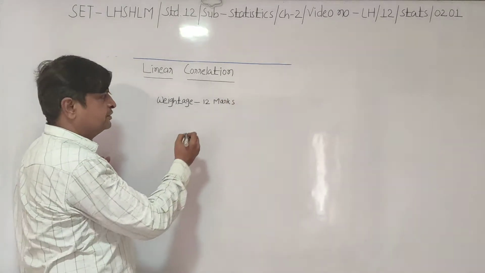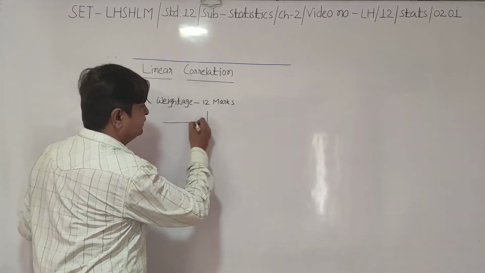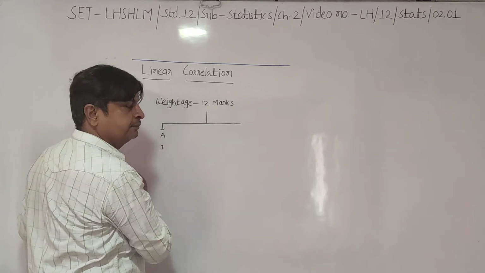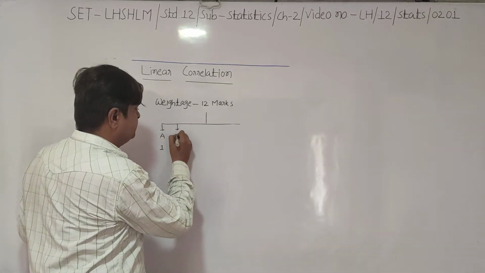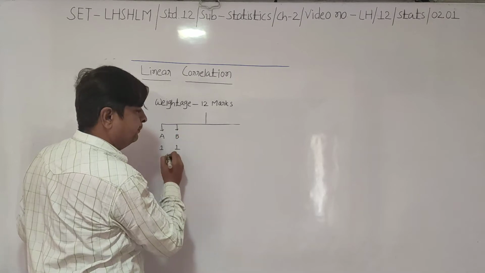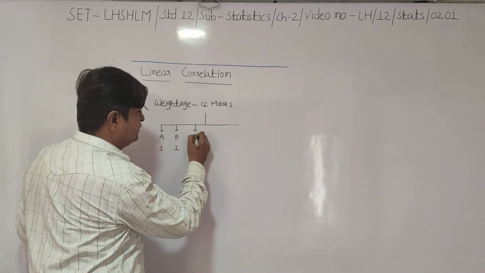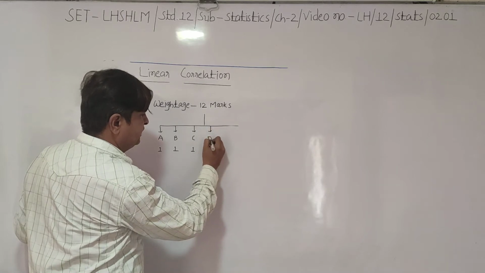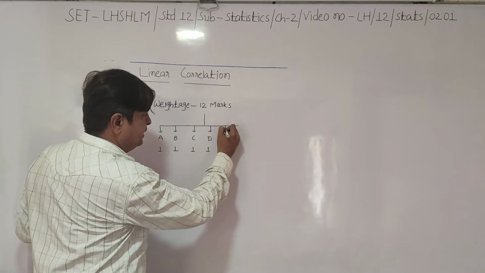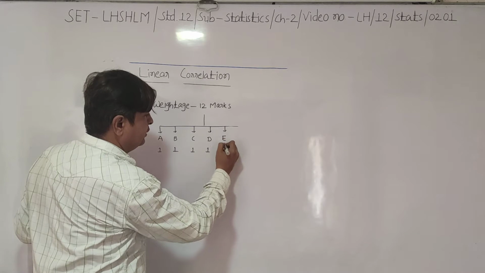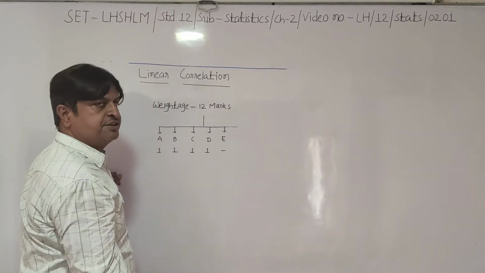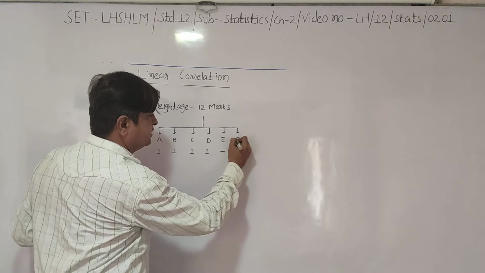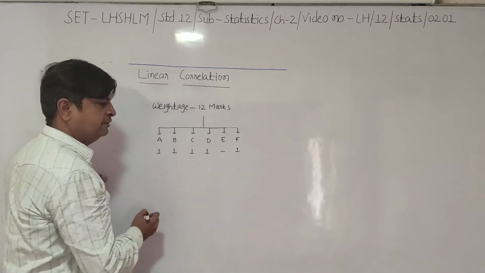In 12 marks, you will be asked one question in section A, then one question in section B, then one question in section C, one question in section D. In section E, from correlation you will not be asked a single question, and in section F again one question.